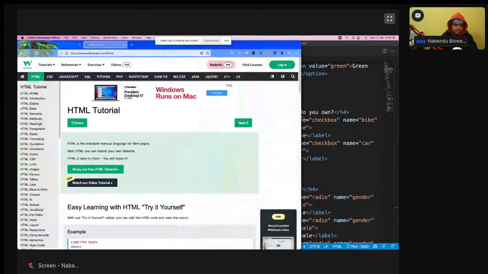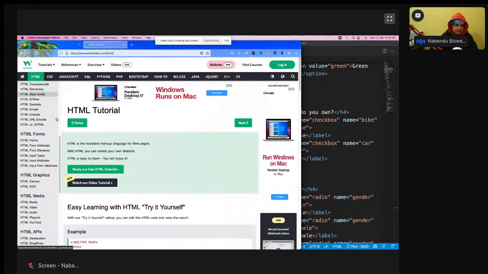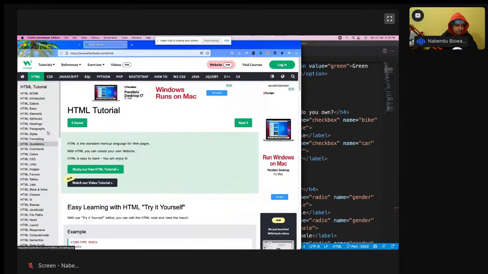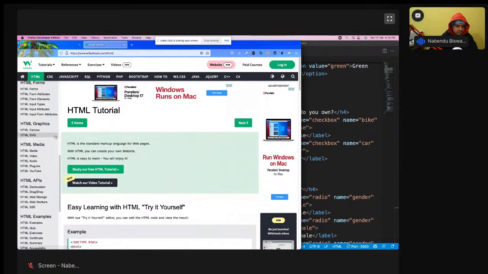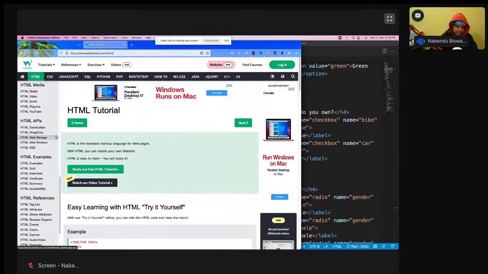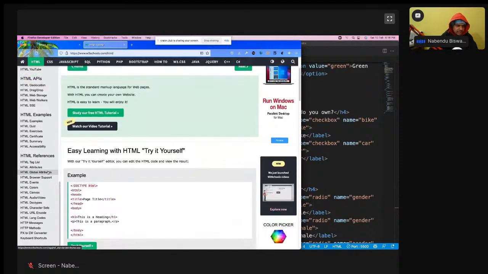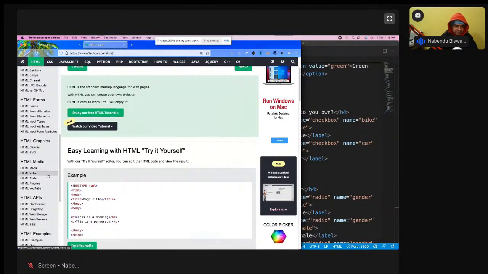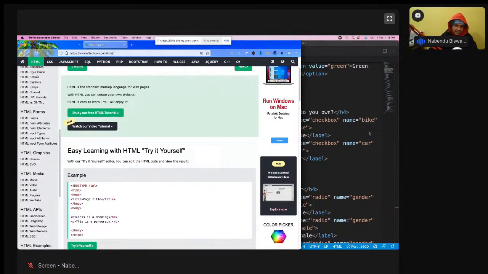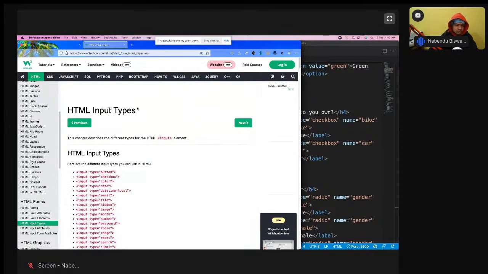If you go through all of this, it will take around 2 to 3 months to complete, and there are a lot of confusing things also. You will not learn HTML properly. That's why I always tell you not to learn from here, but to learn from what I'm teaching. Okay. Then there is something known as input types. This you should learn from here.